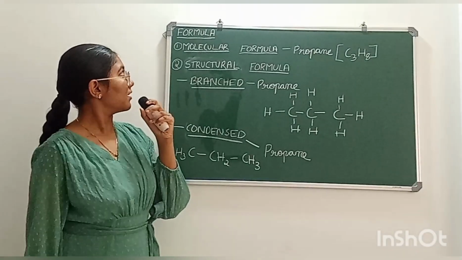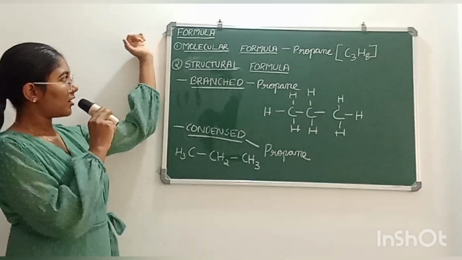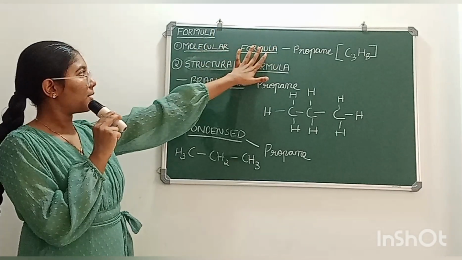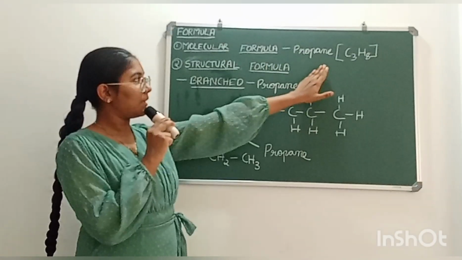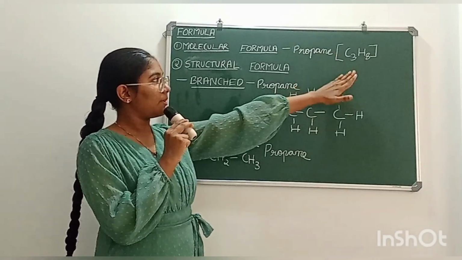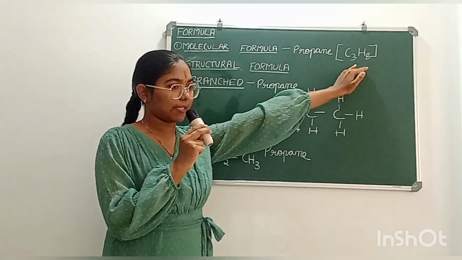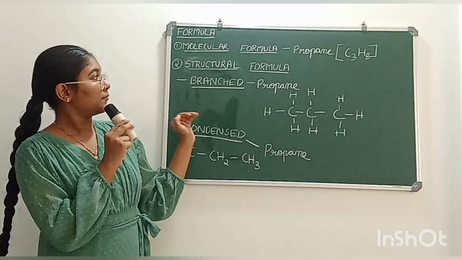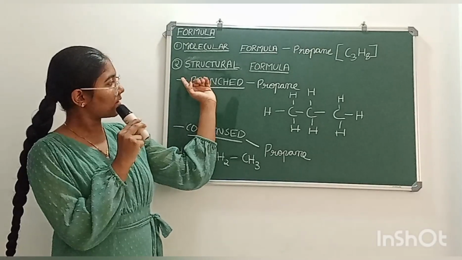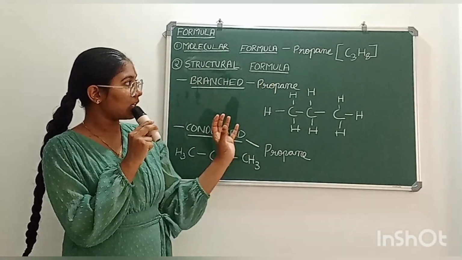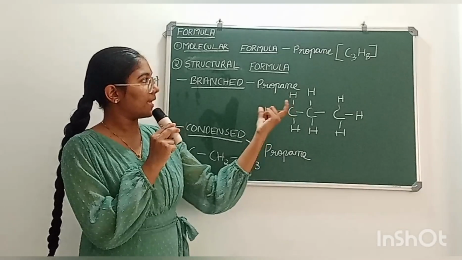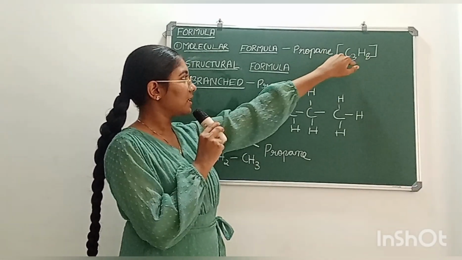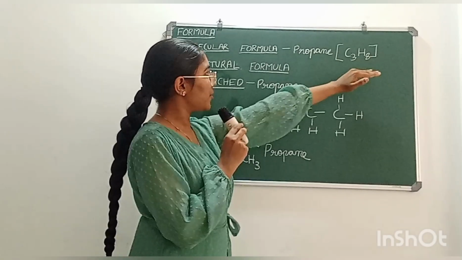Now let's move forward. We already know about the molecular formula. So for example, we have propane. Molecular formula of propane is C3H8. Now after molecular formula, there is another type of formula for organic compounds that's called structural formula. Molecular formula is just showing the number of atoms of each element. For example, in propane we have 3 carbon atoms and 8 hydrogen atoms.